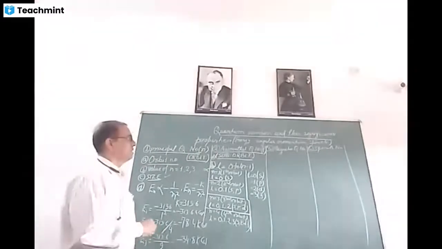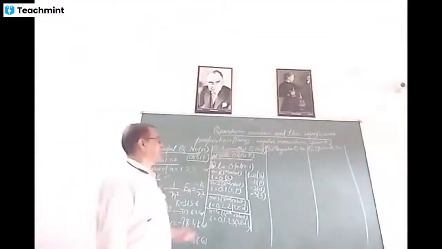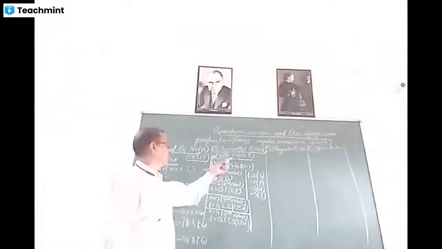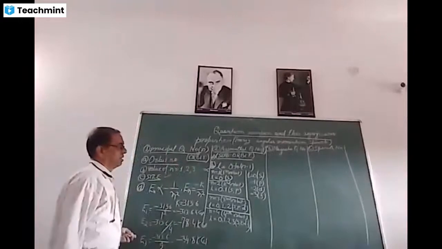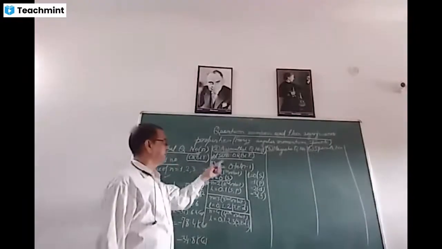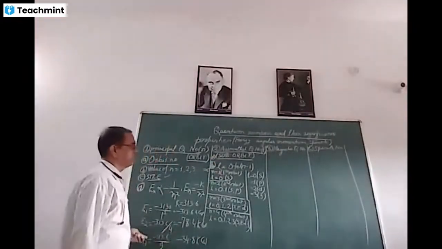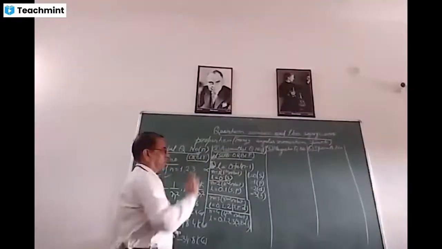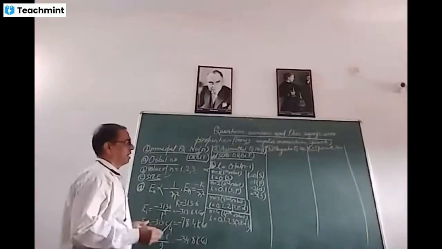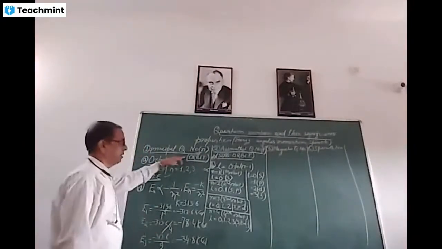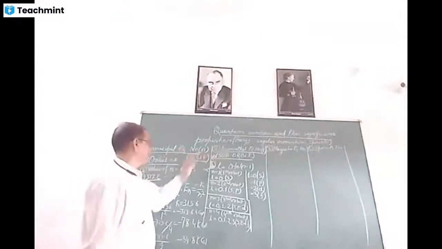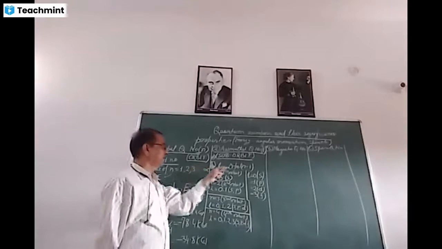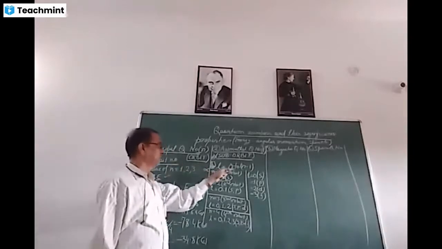We see here that the value of azimuthal quantum number depends on the value of principal quantum number. Why? Because suborbits are present in orbits. Hence here the value of L, that is azimuthal quantum number, depends on the value of n, and its value varies from 0 to n minus 1. Hence, we have seen here that n determines the orbits, L determines the suborbits. The value of n is 1, 2, 3 up to infinity. The value of L depends on the value of n, that is, its value is 0 to n minus 1.